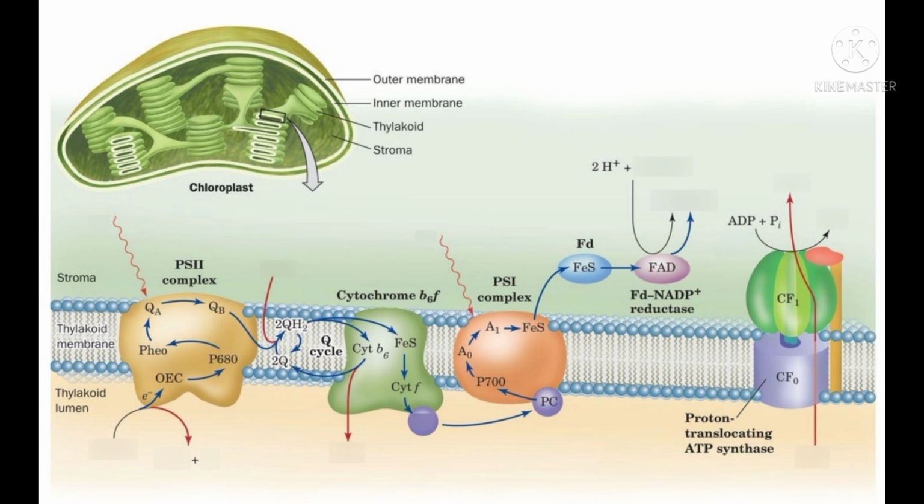For ATP synthesis, there are four types of complex, 1, 2, 3 and 4. Complex 1 and 2 are present inside the lumen, complex 3 and 4 in the stroma. They are the coupling factors for ATP synthesis. This is the organization of the members of the electron transport chain in the membrane of the thylakoids. It will be seen that whereas PS2 breaks up the water within the lumen of the thylakoid, PS1 reduces NADP plus to NADPH on the stromal side.